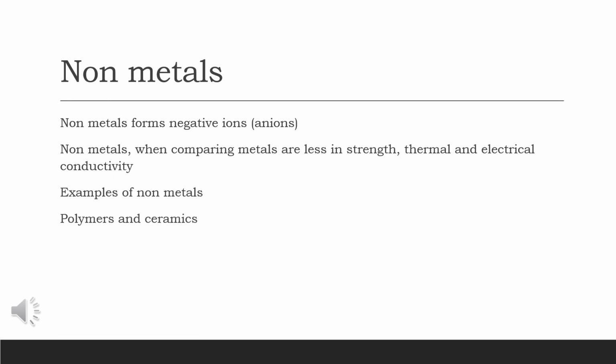Now we are going to discuss nonmetals. Nonmetals basically form anions, and when comparing to metals, they are very poor in mechanical properties, and thermal and electrical conductivity are poor as well. When we take nonmetals, two things come under this category. They are polymers and ceramics.